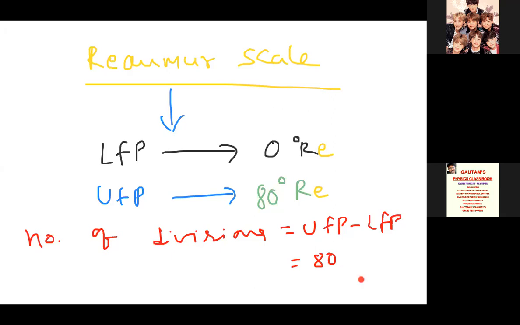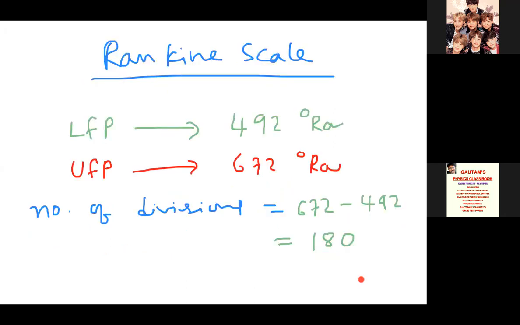This is Reaumur scale. And next I am discussing Rankine scale. Here lower fixed point is 492 degree Rankine. Upper fixed point 672 degree Rankine. Number of divisions on the scale is 672 minus 492.